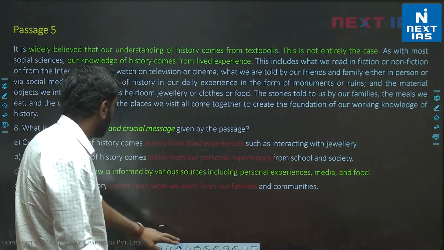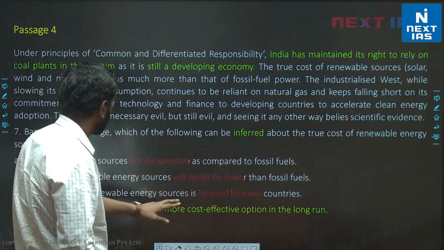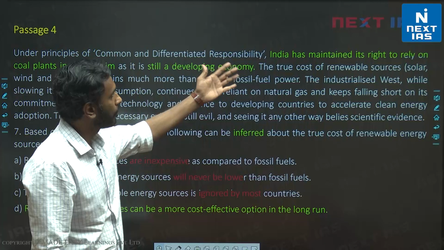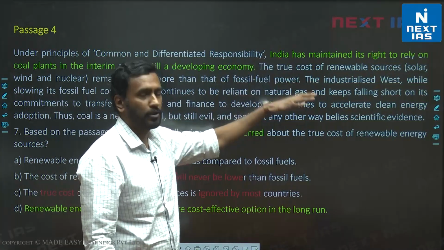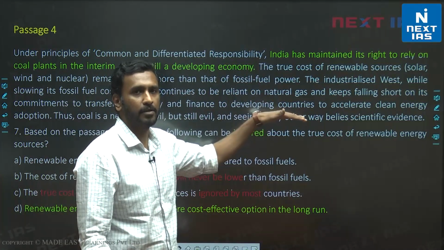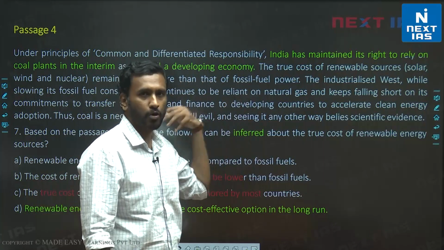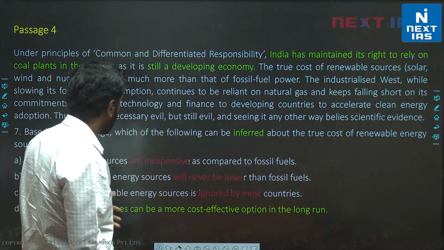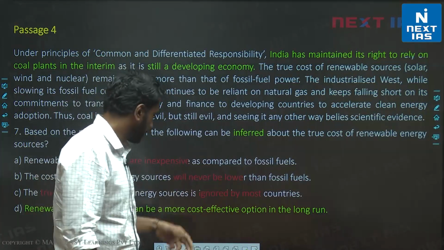The previous question, just to mention shortly, was a little tough for students, and that's because this sounds like a new option. We just have to look at the mirror image of what is stated in the passage. India currently can't shift to non-coal sources because they are too expensive. In the future, we can. That means in the future, renewable sources can become more cost effective. All right.